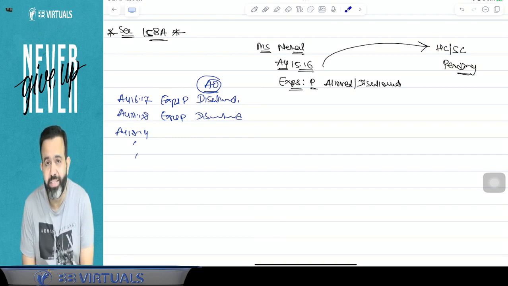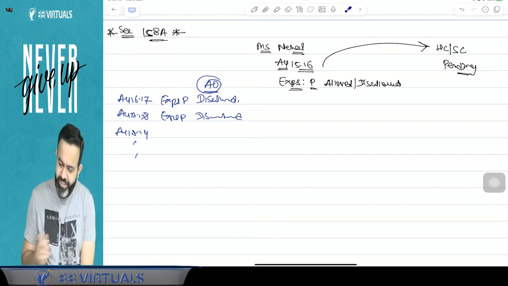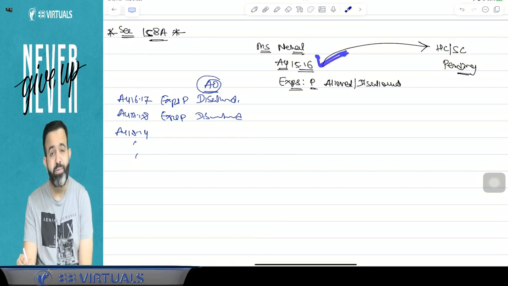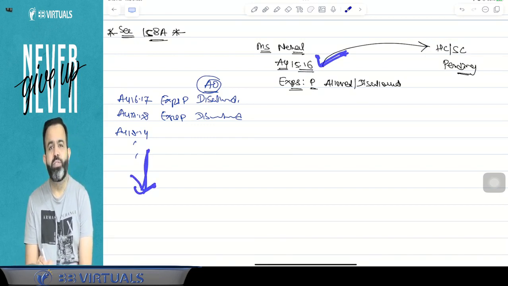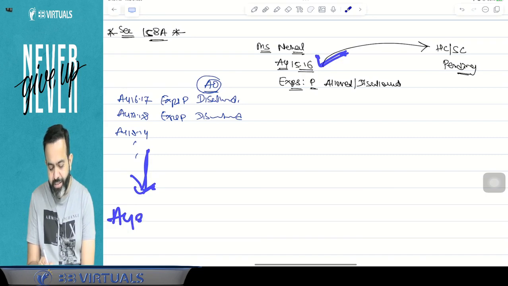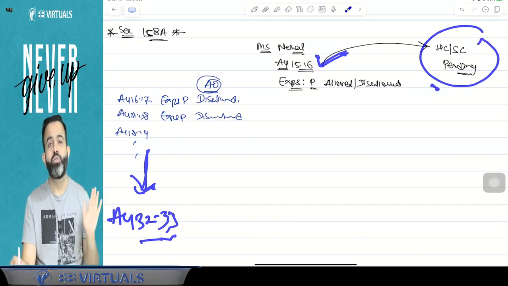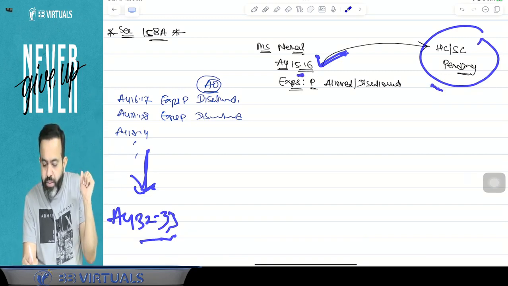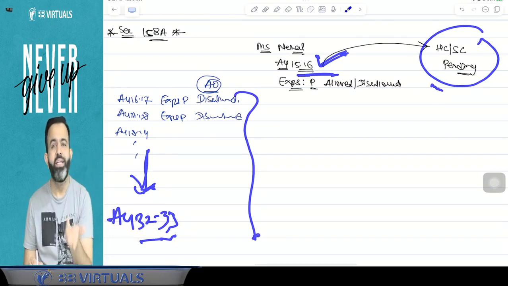Now your question is, okay sir, why is this mandatory? Because guys, for example, this case is pending for assessment year 15-16. In India, you know that High Court and Supreme Court judgments many times come after 15 years, 20 years, even 30 years. Suppose the judgment came in assessment year 32-33, and the High Court or Supreme Court says that the expenditure should be allowed. Then obviously for that year it will be allowed. But what about the remaining years? What can you do? You don't have any remedies.